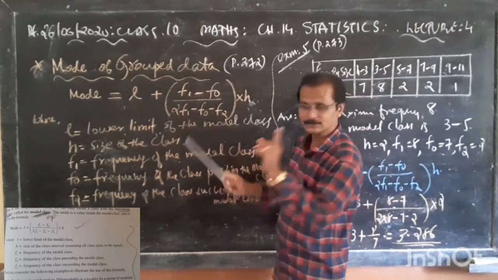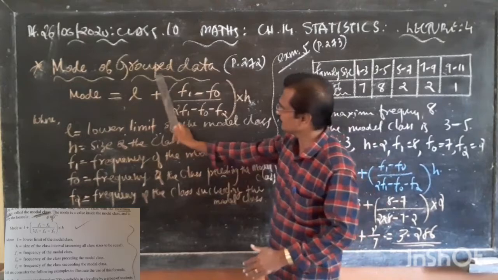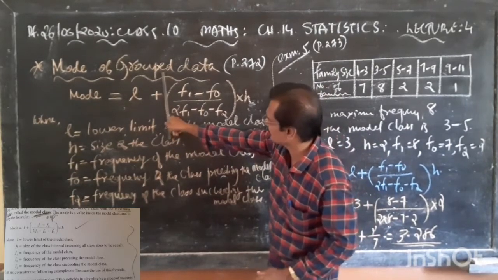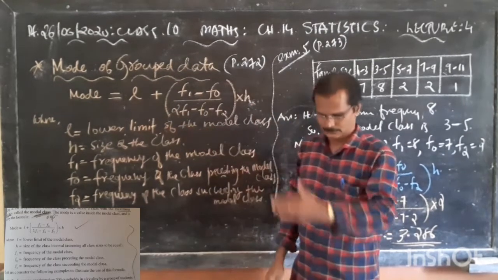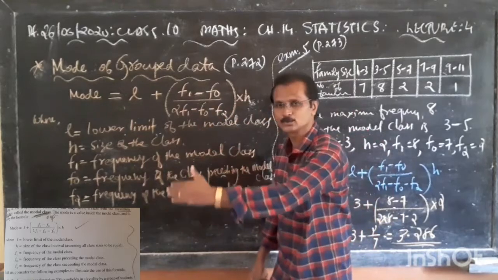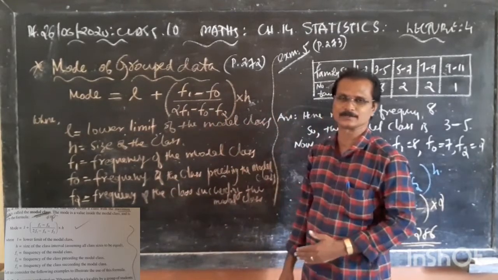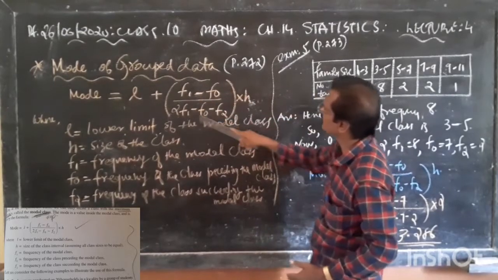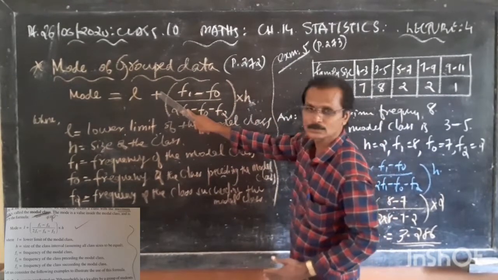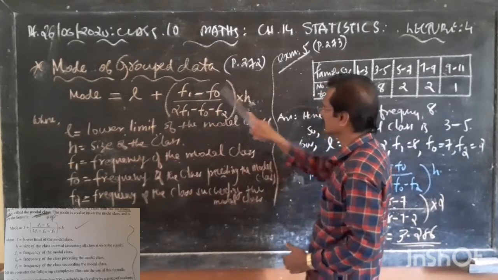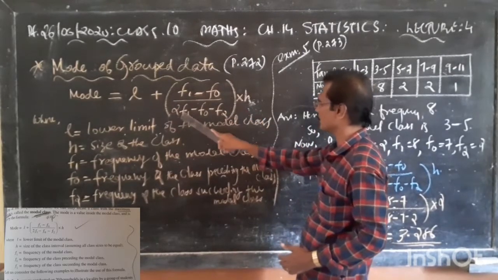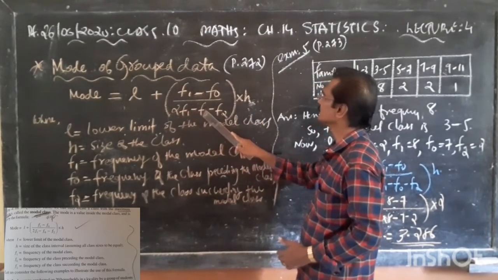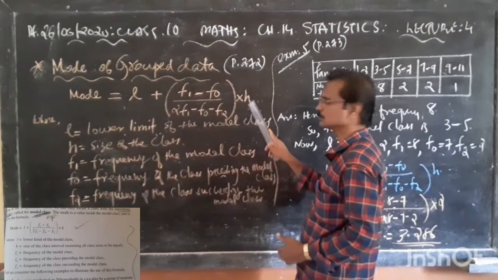Now, one thing you remember: L is separated from this by the plus sign. We need to keep that L toward the end of the equation. So first you need to solve this section, the rest of the thing, (f1 minus f0) upon (2f1 minus f0 minus f2) into h.